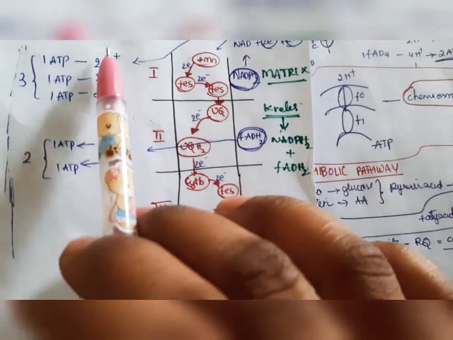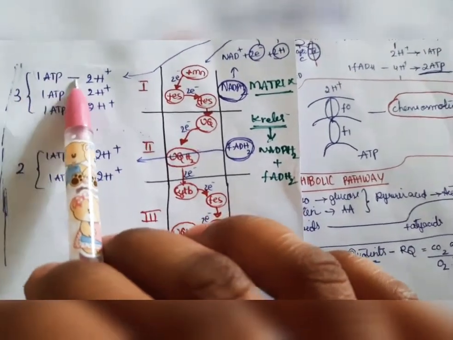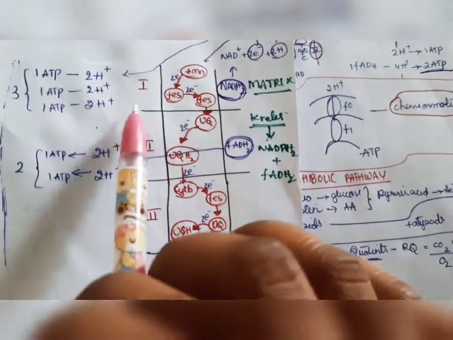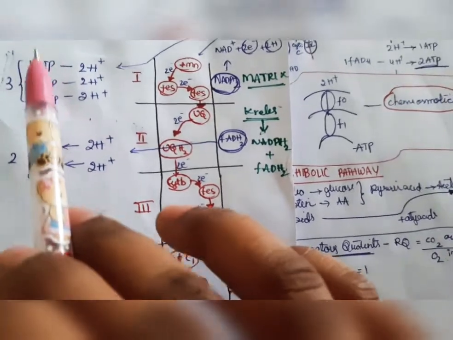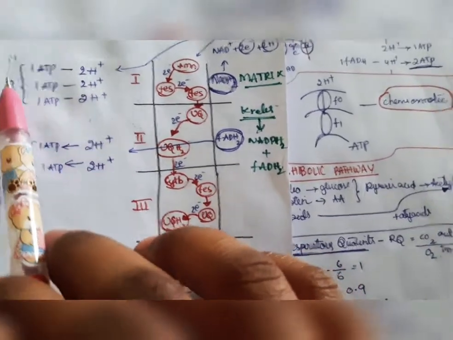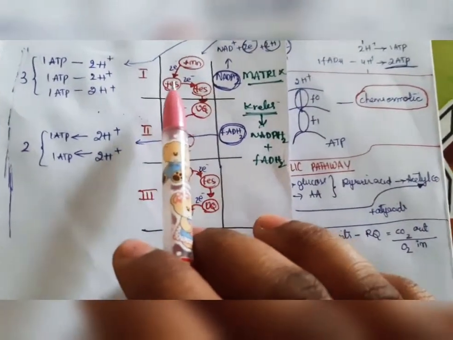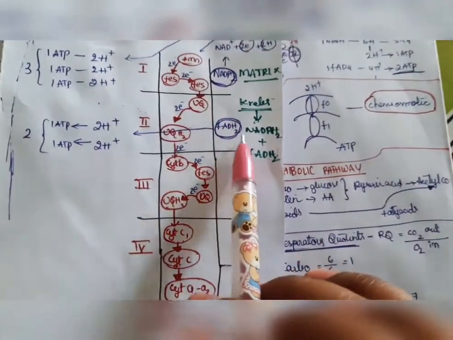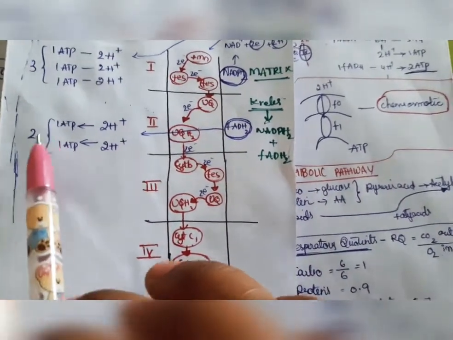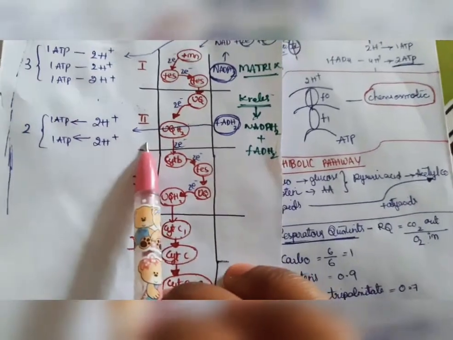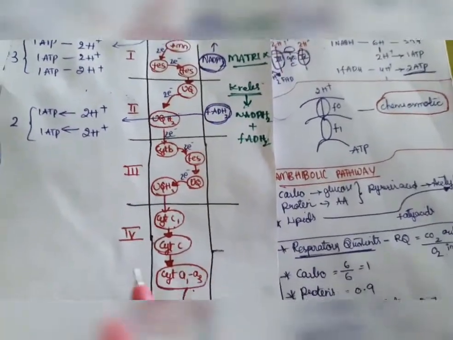2H plus forms 1 ATP, another 2H plus forms 1 ATP, and another 2H plus forms 1 ATP. Total how many ATPs are formed? 3 ATPs are formed from 1 NADH2, only at complex 1. And FADH2: 2H plus forms 1 ATP and 2H plus forms 1 ATP, so 2 ATP will be formed only at complex 2. Now we will see what will happen.